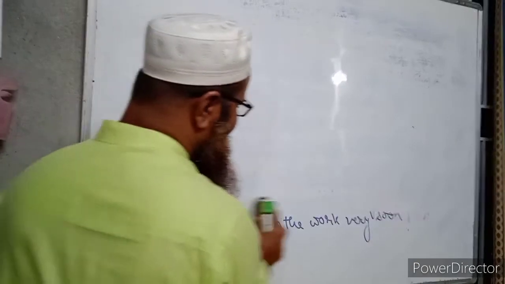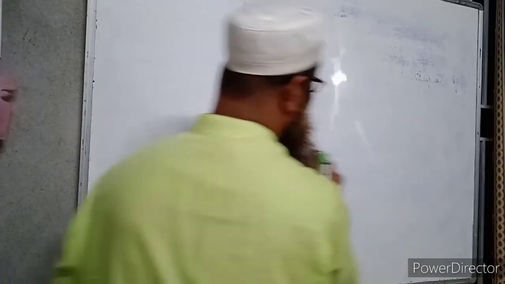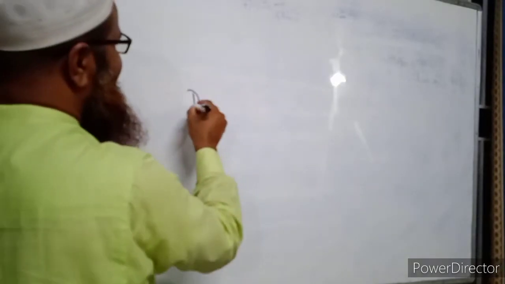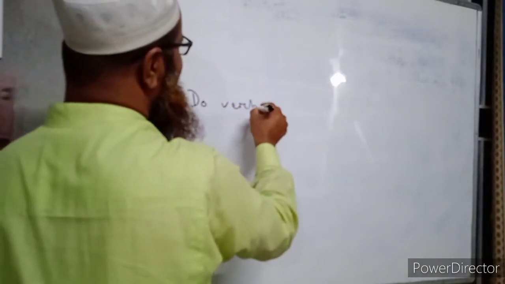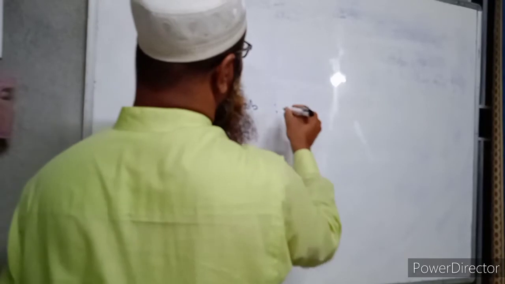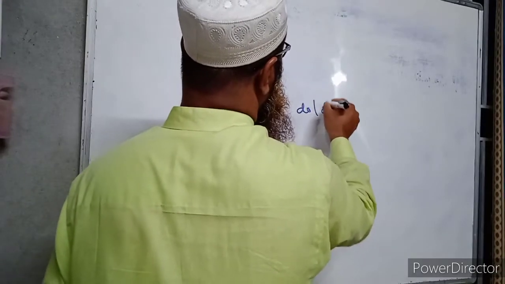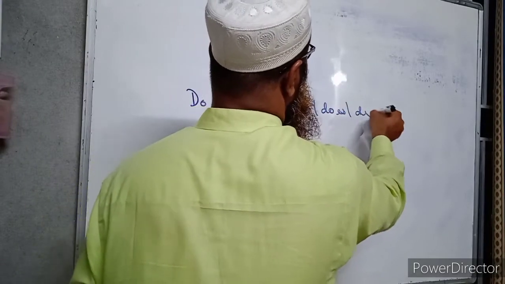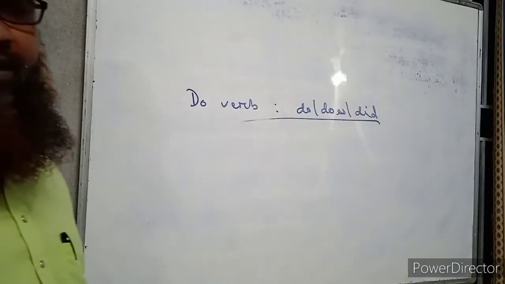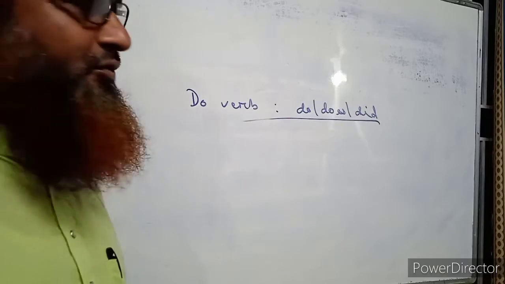With the help of this do, we can transform an assertive sentence into an interrogative sentence. So here I have written do verb. Do verb means do, does, and did.